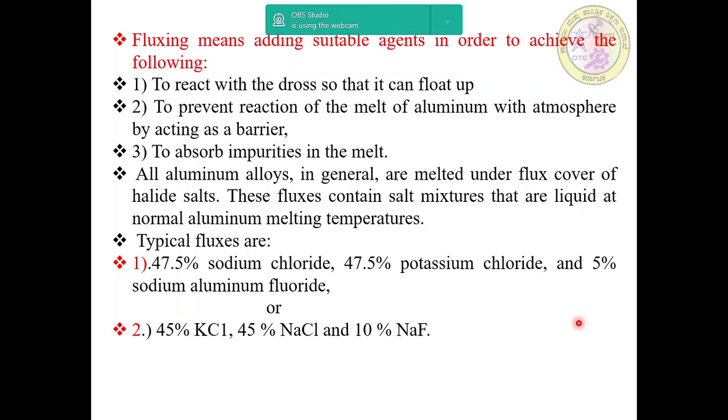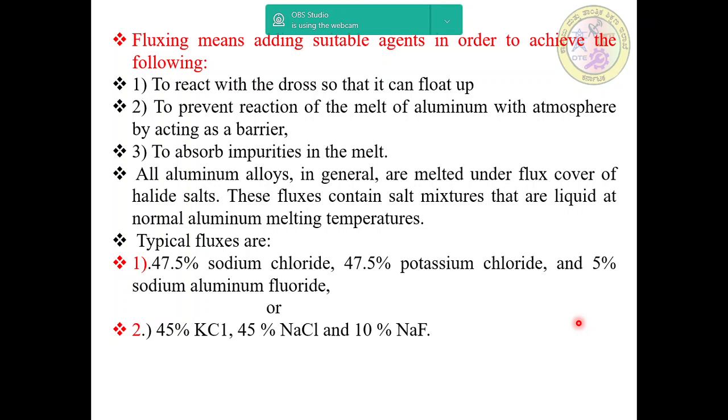And then aluminum alloys in general are melted under a flux cover of halide salts. These fluxes contain salt mixtures that are liquid at normal aluminum melting temperatures.